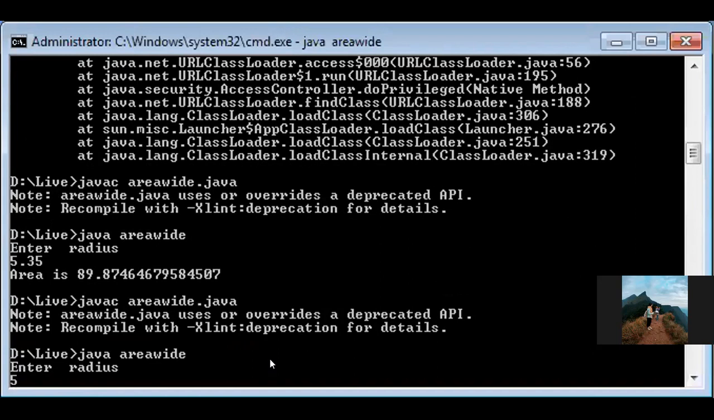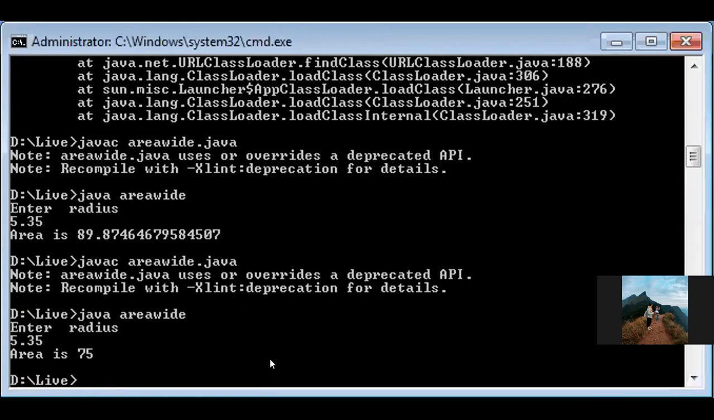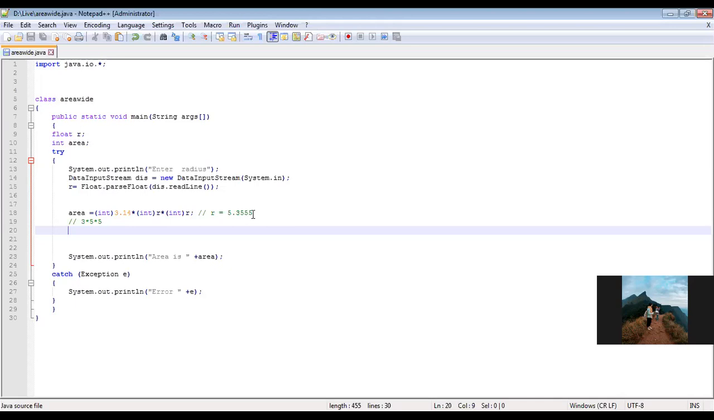Enter the radius. I'll enter 5.35. I'll get a completely different answer. Okay, 5 5s are 25, 3 5s are 75. Are you able to get me? 3.14, the .14 I forgot. 5.35, the .35 I forgot. 5.35 again, the .35 I forgot. You get the area as 75. I'll run my program once again so that you'll get an idea. I entered 5.35.